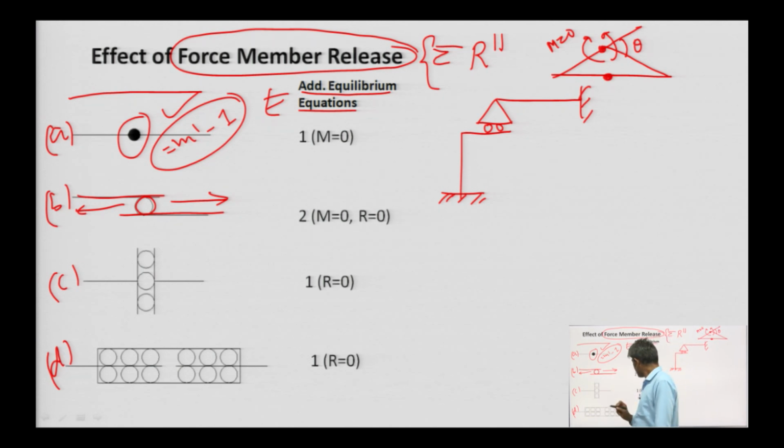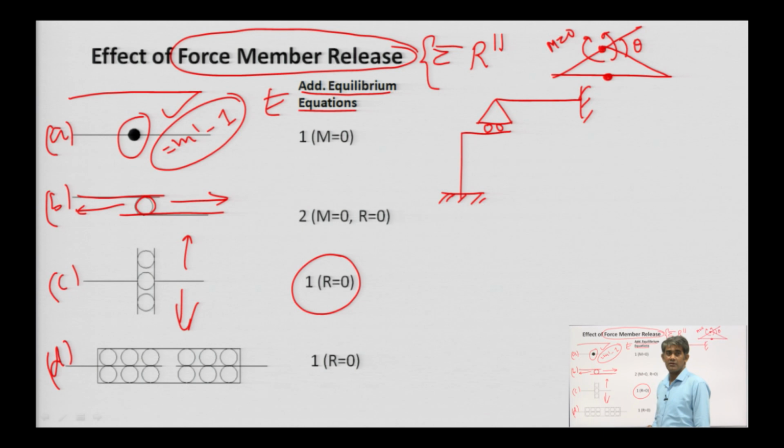In this case, the additional equilibrium equation is 1, and it is free to move in this direction, depending upon the condition of the forces. So, the kinematic indeterminacy is increasing and they are also giving some additional equations. Okay.